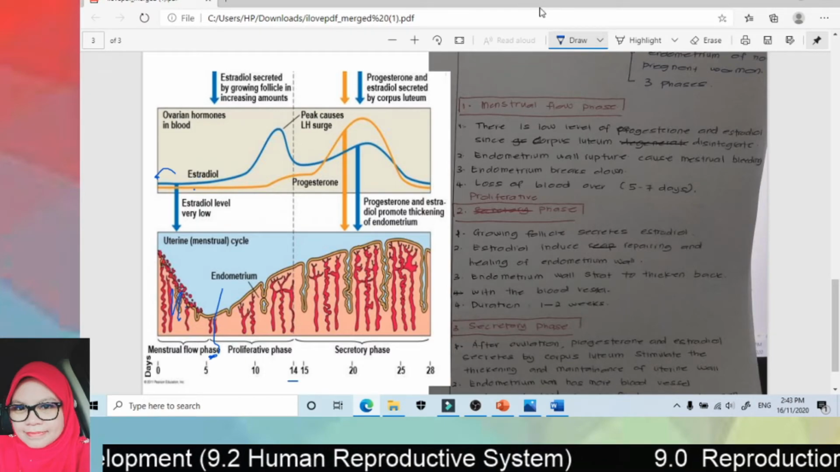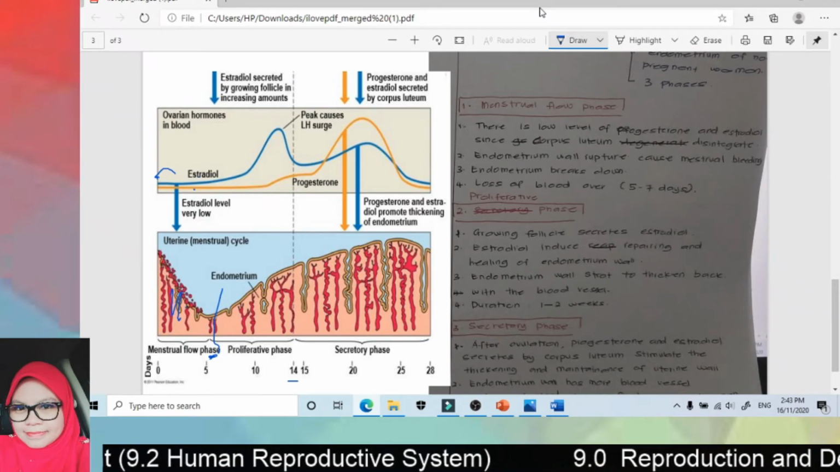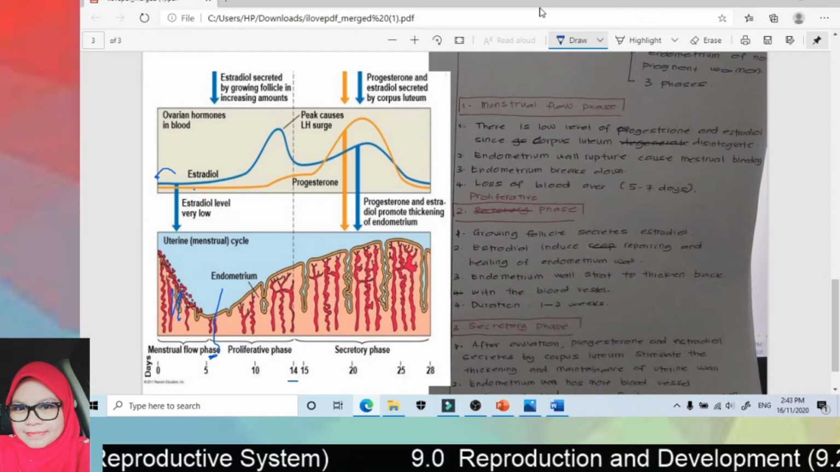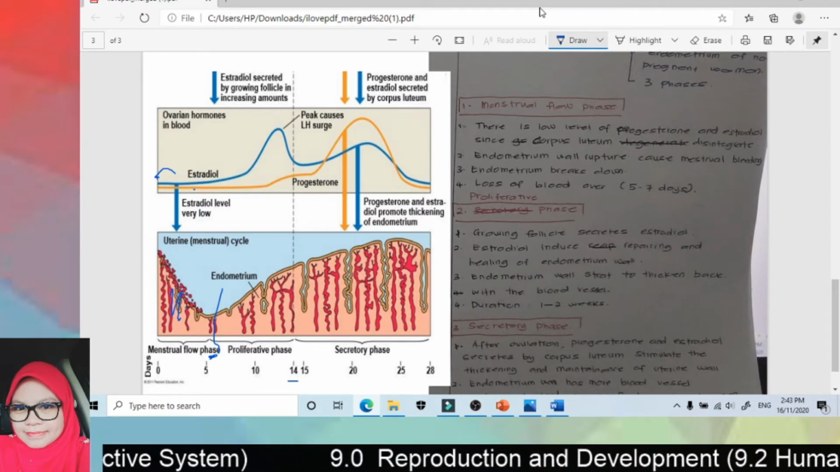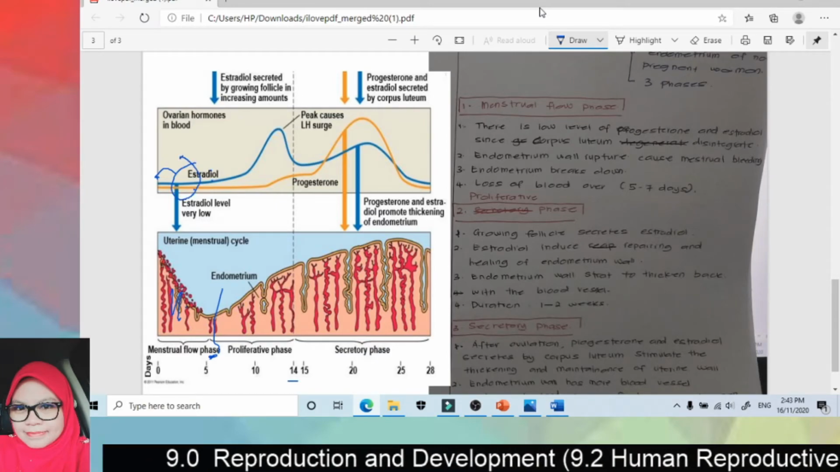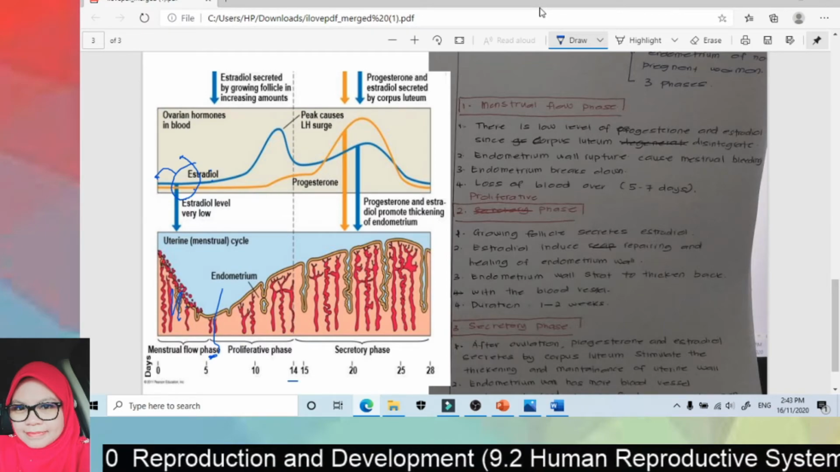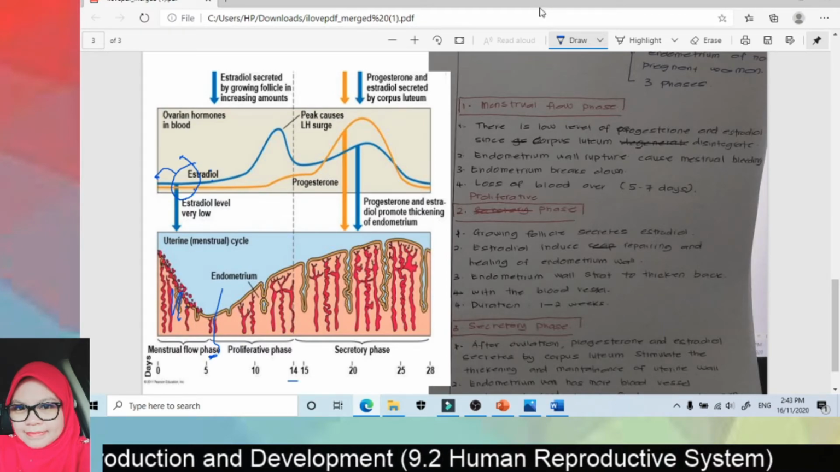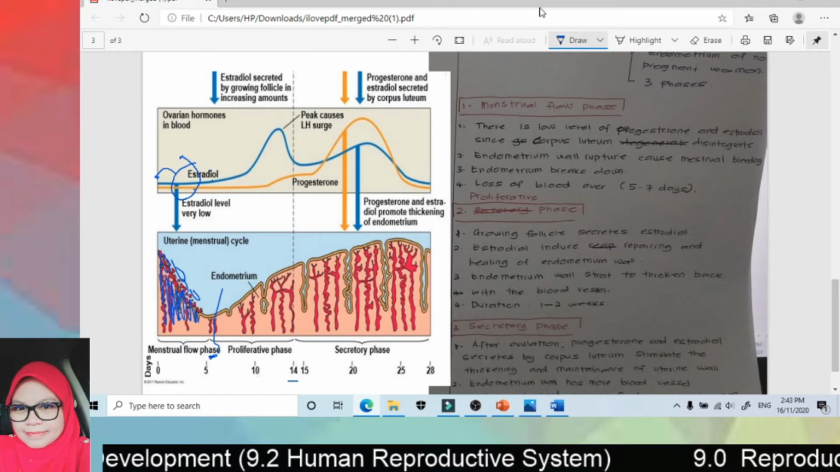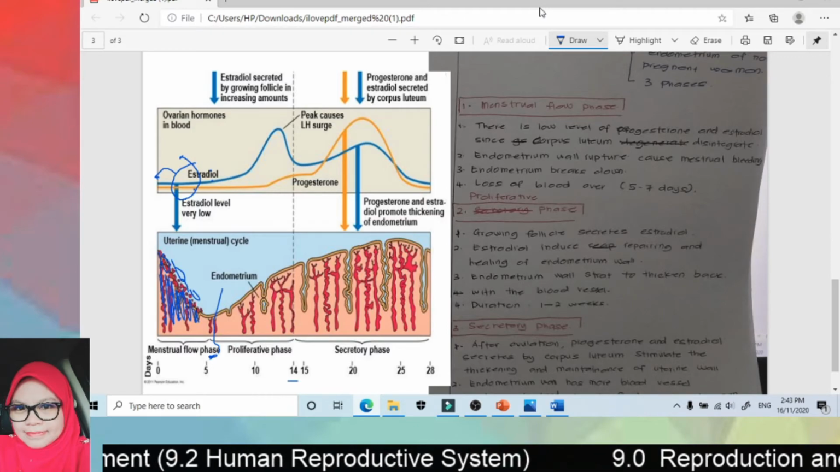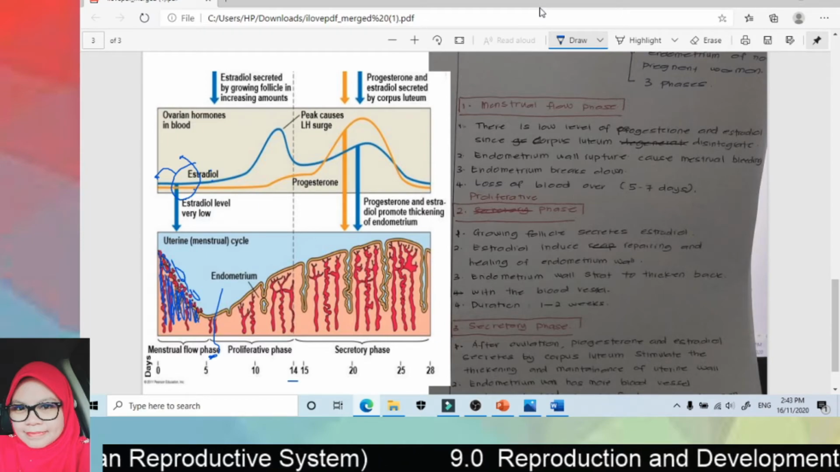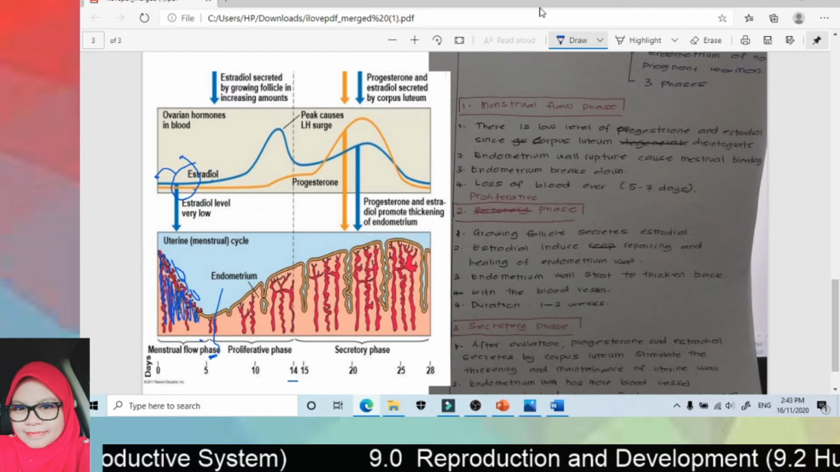So in the menstrual flow phase, the first thing is there is a low level of progesterone and estradiol since the corpus luteum disintegrates. So here estradiol and progesterone are low. Then the endometrial wall ruptured, called menstrual bleeding. So here the endometrial wall ruptured, so called menstrual bleeding. Endometrium wall breakdown. Loss of blood around 5 to 7 days.